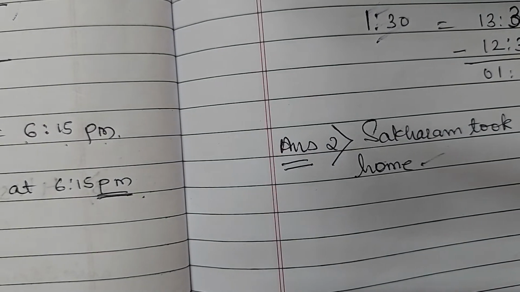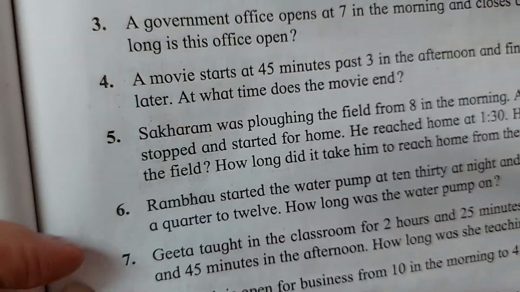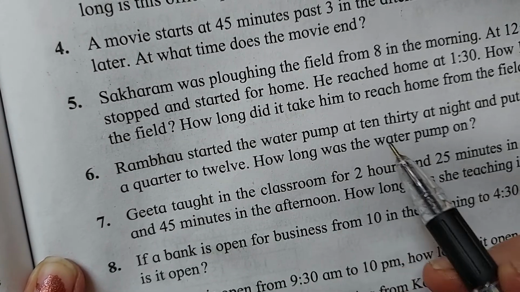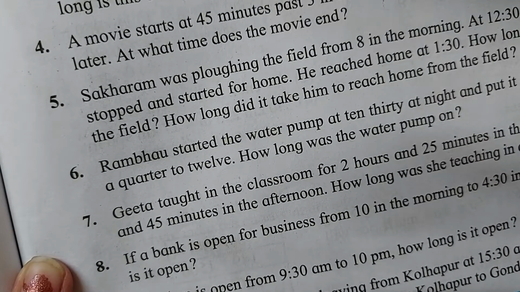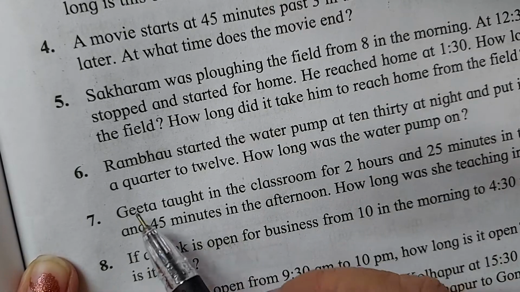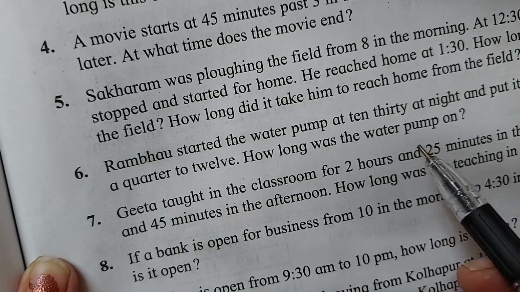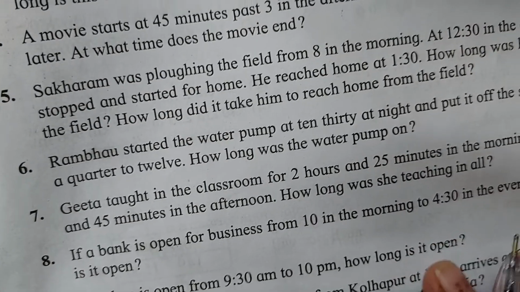Moving towards the next question. Your next question is Rambhau, sixth question. Rambhau started the water pump at 10:30 at night and put it off the same night at 11:45. How long was the water pump on? So children, this is also the same method.